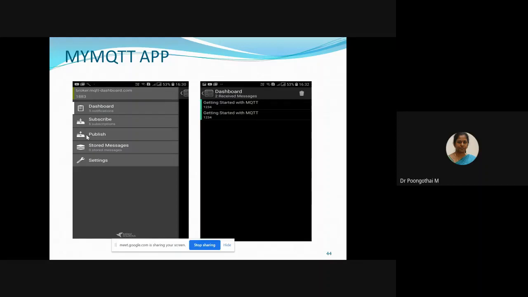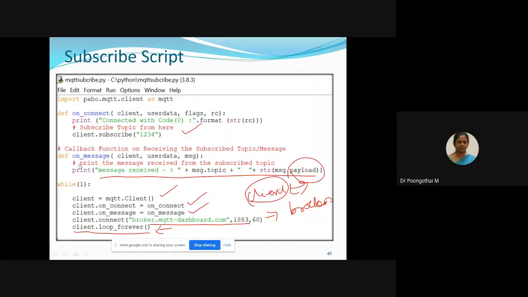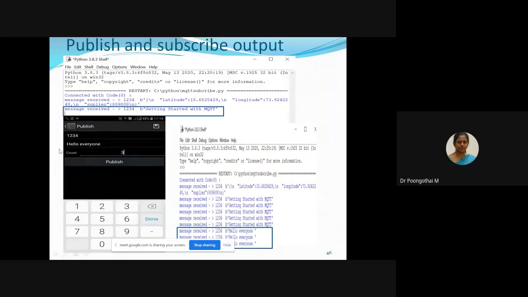So I am giving 123, 1234 with message: Hello everyone. Count 3 times. So in this option you have to give your topic name along with message and count 3. Okay. I'm going to press this button, publish.